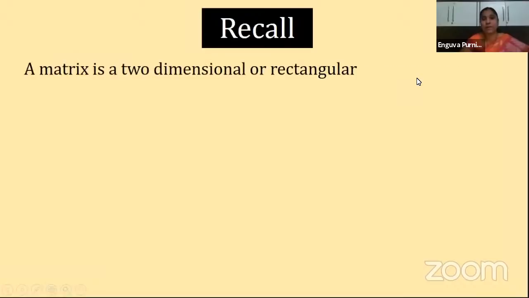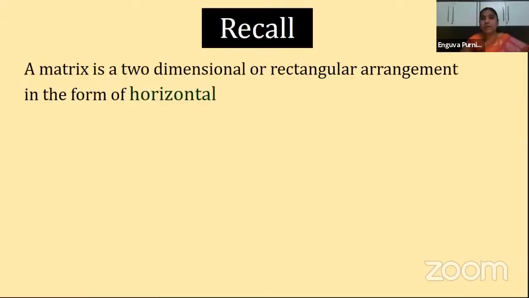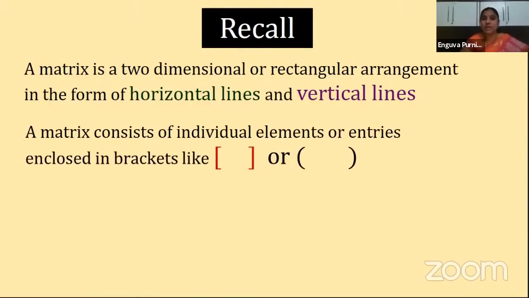What is a matrix? It is a two-dimensional arrangement in the form of horizontal lines and vertical lines. The horizontal lines are called rows and the vertical lines are called columns. The elements in a matrix are represented within brackets. We can use round brackets or square brackets, but most of the time we use square brackets.